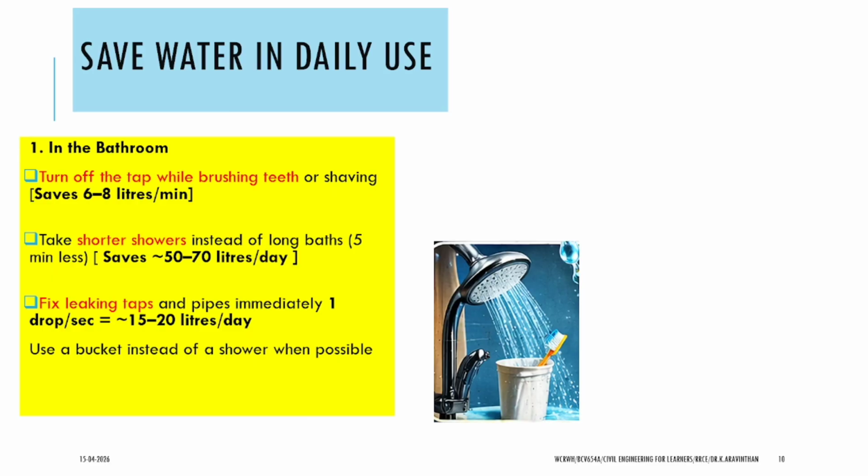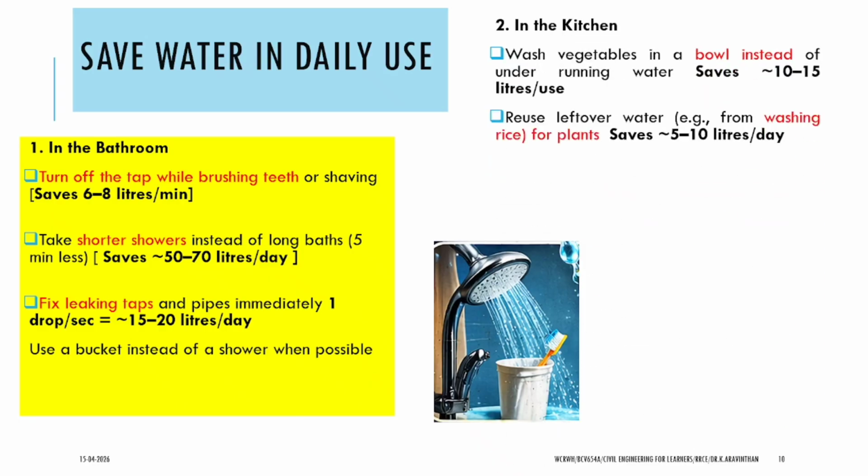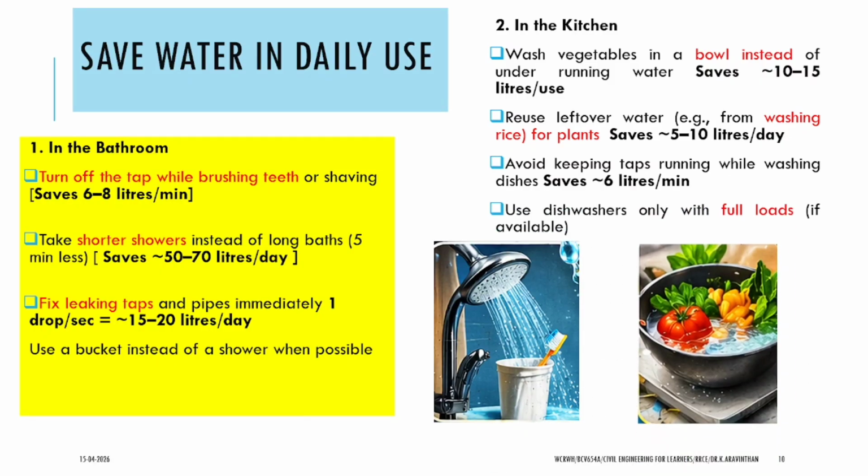Why? Because we will be having a 20-liter bucket. This ensures that we are using 20 liters of water. Next thing is in the kitchen, what can be used for washing the vegetables? We can use a bowl instead of washing in running water.